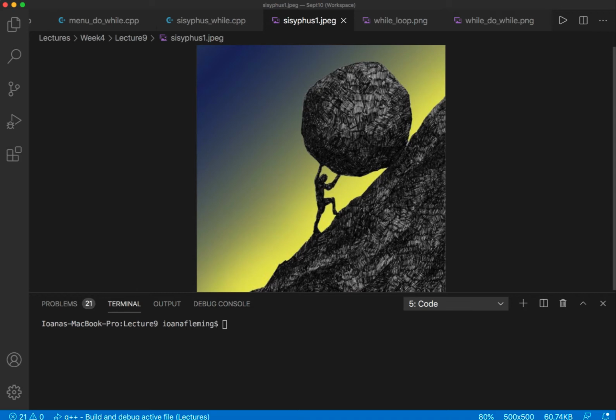So what Sisyphus is doing is repeating the same action over and over again. In programming, this is called a loop. And since his chore goes on and on for eternity, his loop is actually an infinite loop. But more on infinite loops a little bit later. Well, today, let's attempt to save Sisyphus, because I think he has served his punishment enough and it's high time someone saved him from his endless task. How should we save him? I'm thinking we need to tell him when to stop. So first, let's try to save him with a while loop.